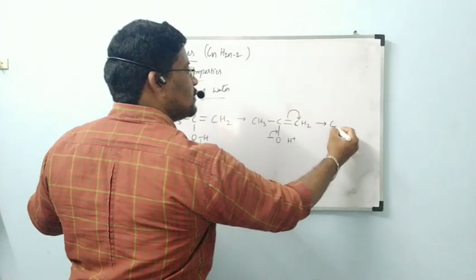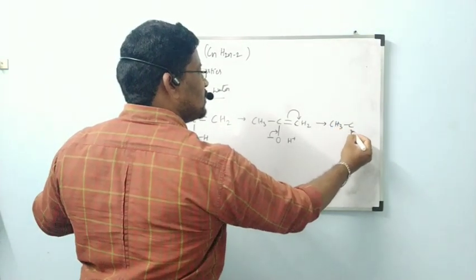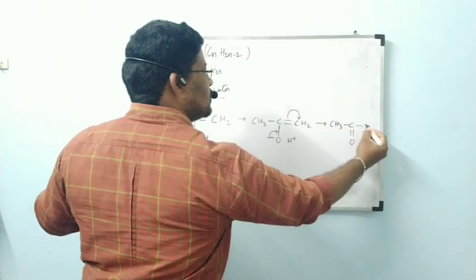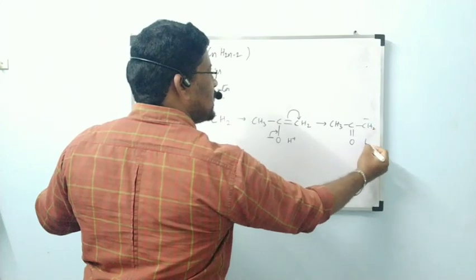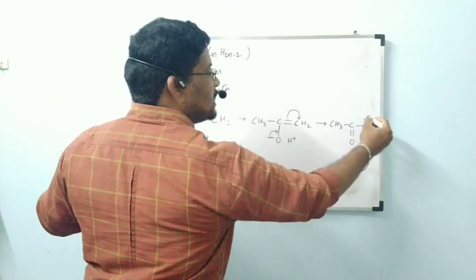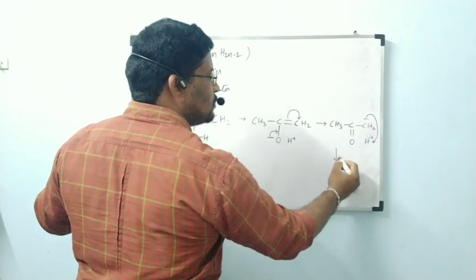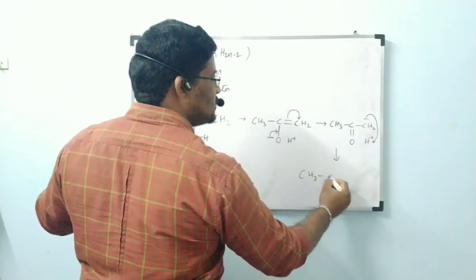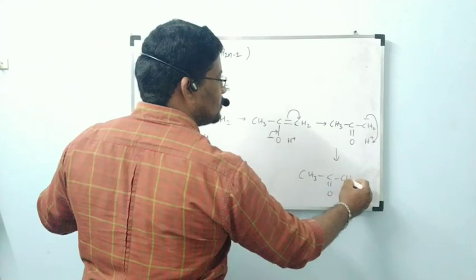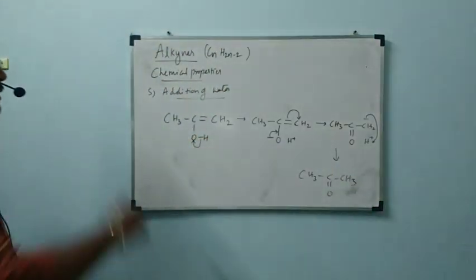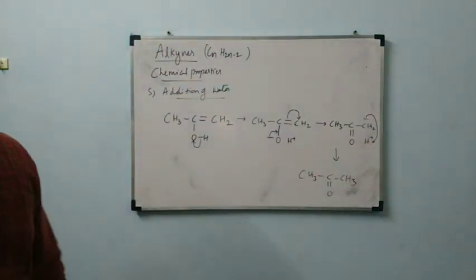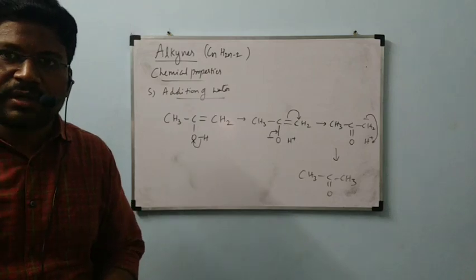Then next step, CH3C double bond O, CH2 minus and H plus. This CH2 minus, the C minus, will come and attack this H plus to form CH3C double bond O CH3. This is the transformation. I have written it clearly in 4 steps.